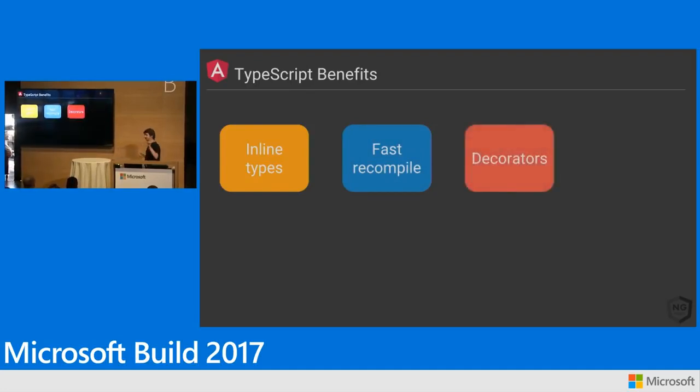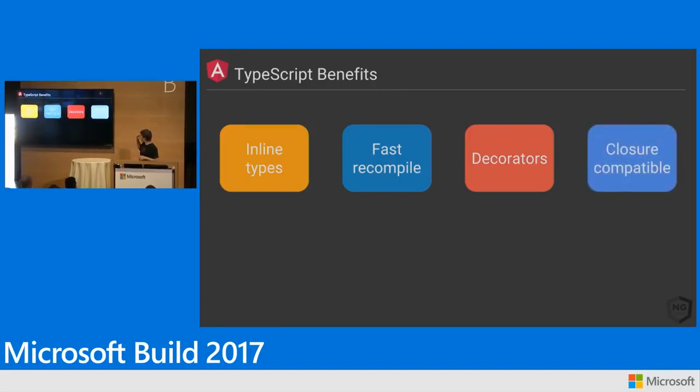Decorators, that thing I showed you at the beginning. Decorators is something that we used in Angular Dart, which was kind of the precursor to Angular. So decorators are a thing that we liked, and we get them in TypeScript. They're proposed for ECMAScript. Hopefully we'll get them one day, but TypeScript gives us them today, and I think it really makes Angular a great framework to use.